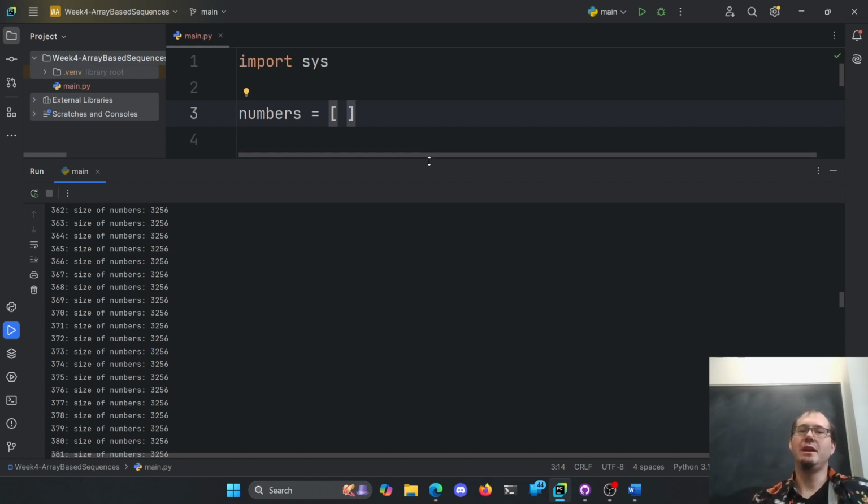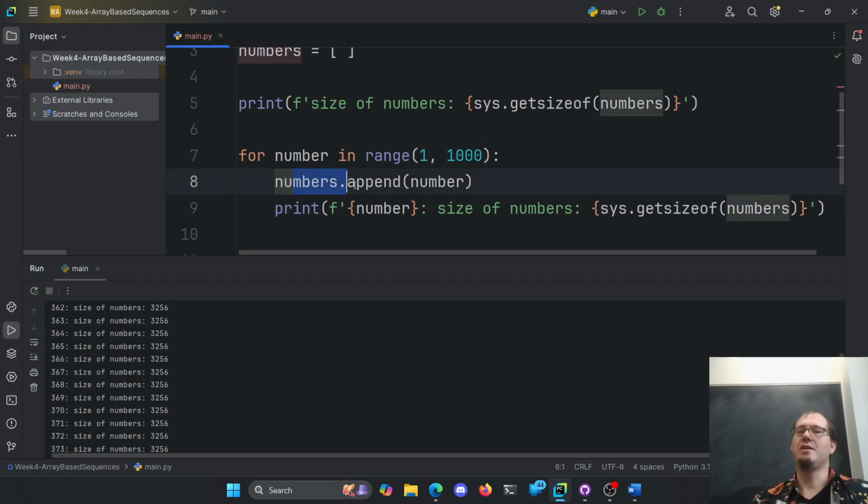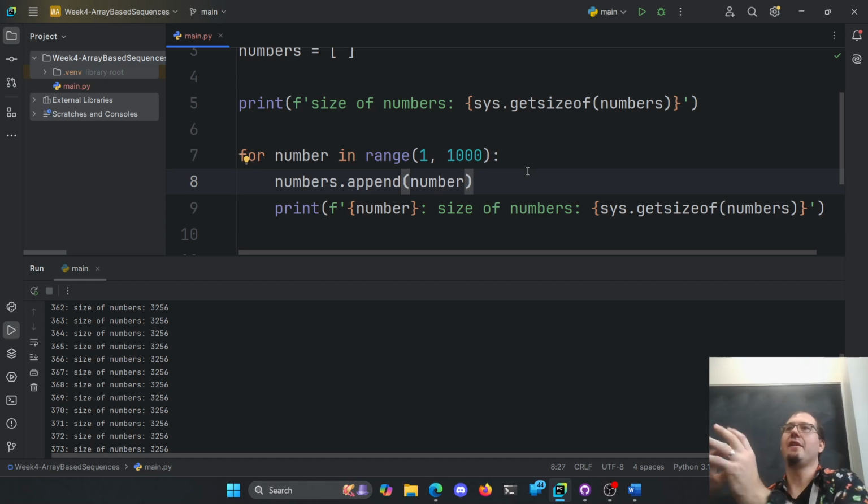So if we didn't know how this worked, we could do it ourselves. If we pretend like there was no append function to lists, if we said, here's a list and its size is 5, and it is fixed. So in other languages, they call that an array. Arrays are fixed size. You can't append to basic arrays in other languages. Again, Python has lists. We're just going to pretend like it doesn't work anymore, okay?